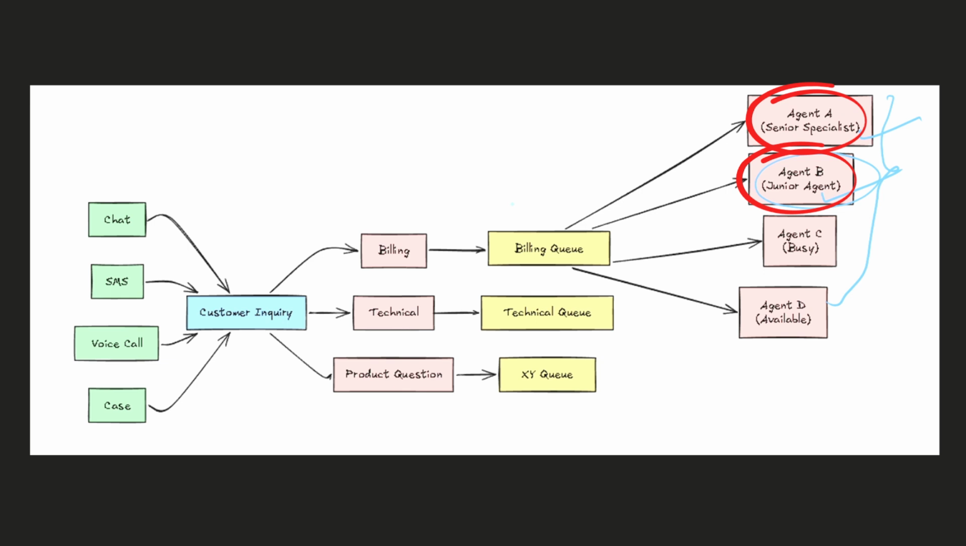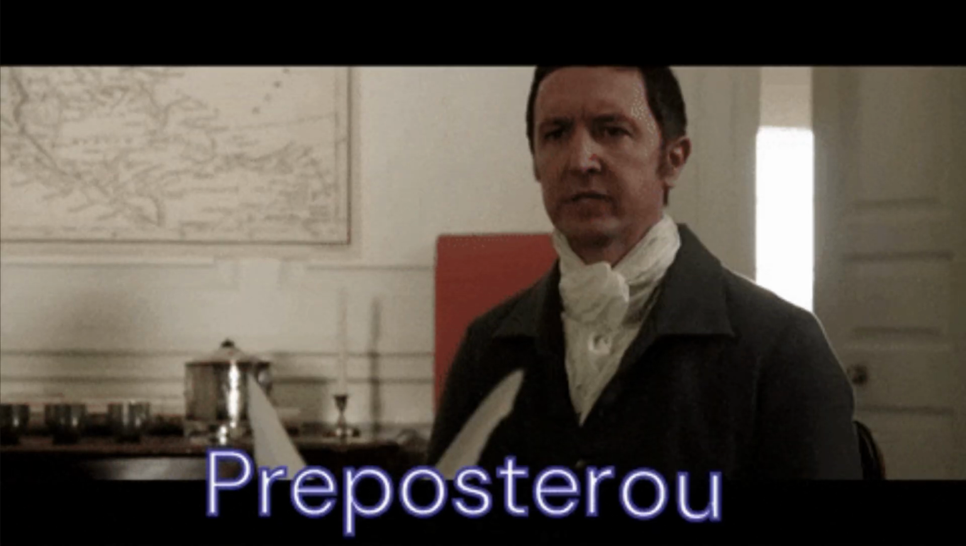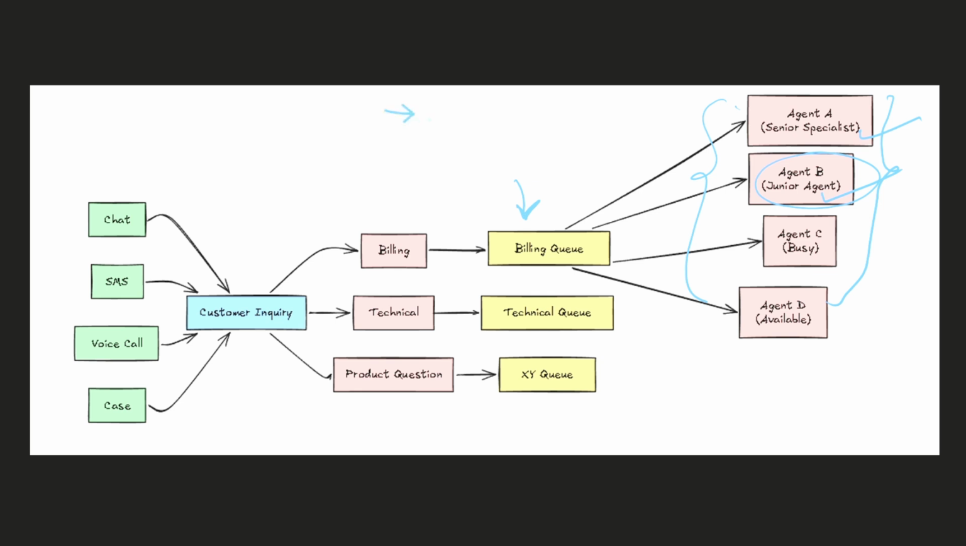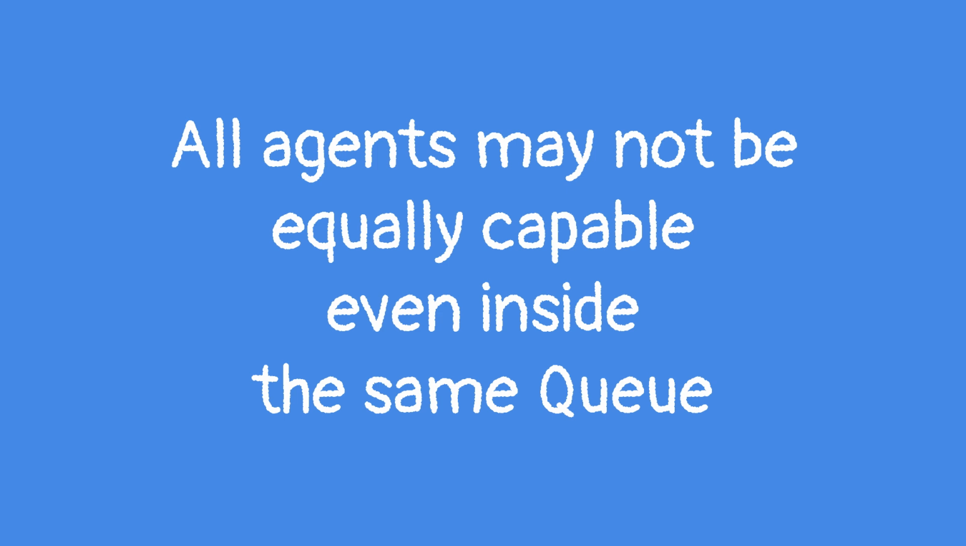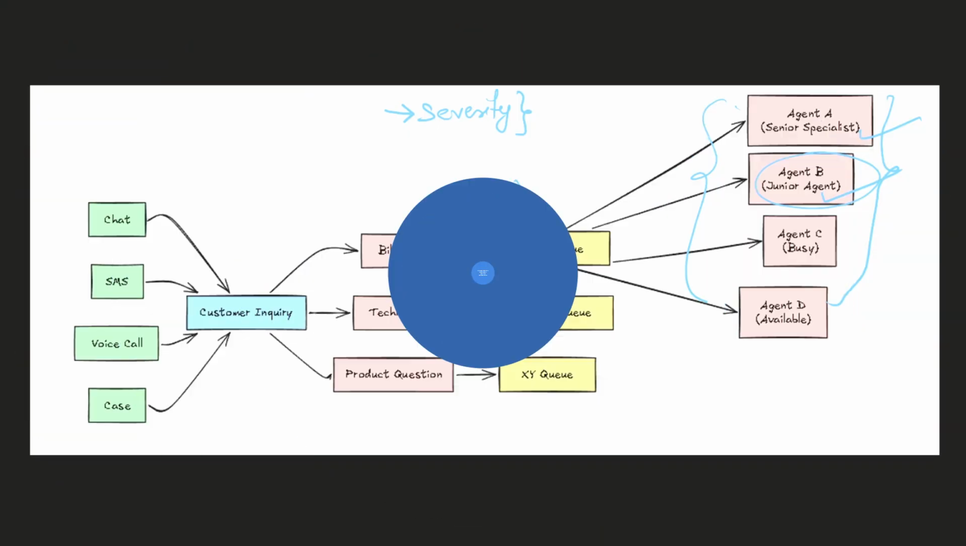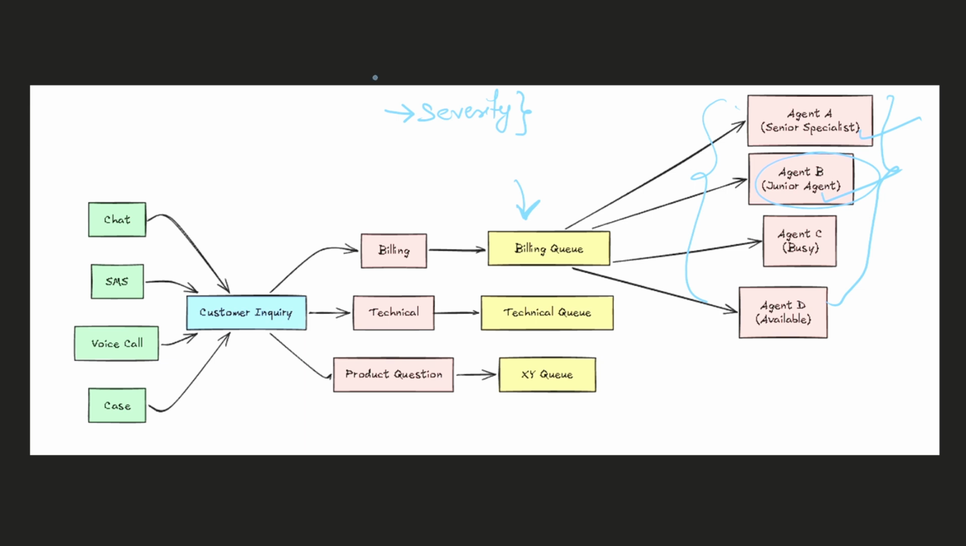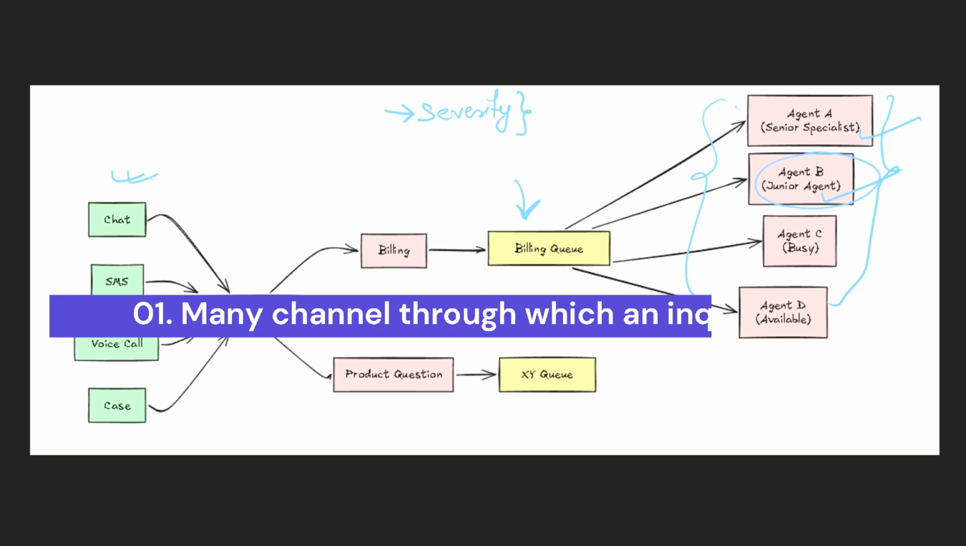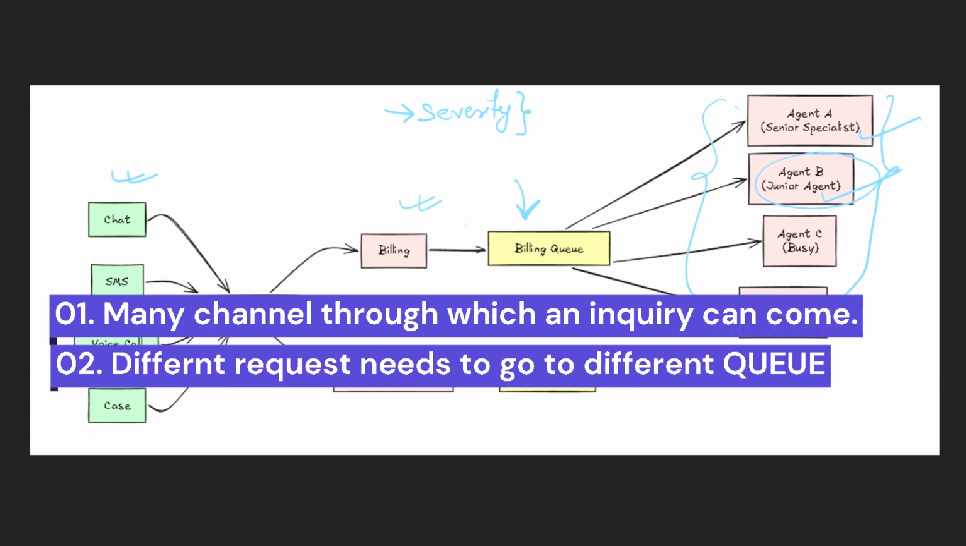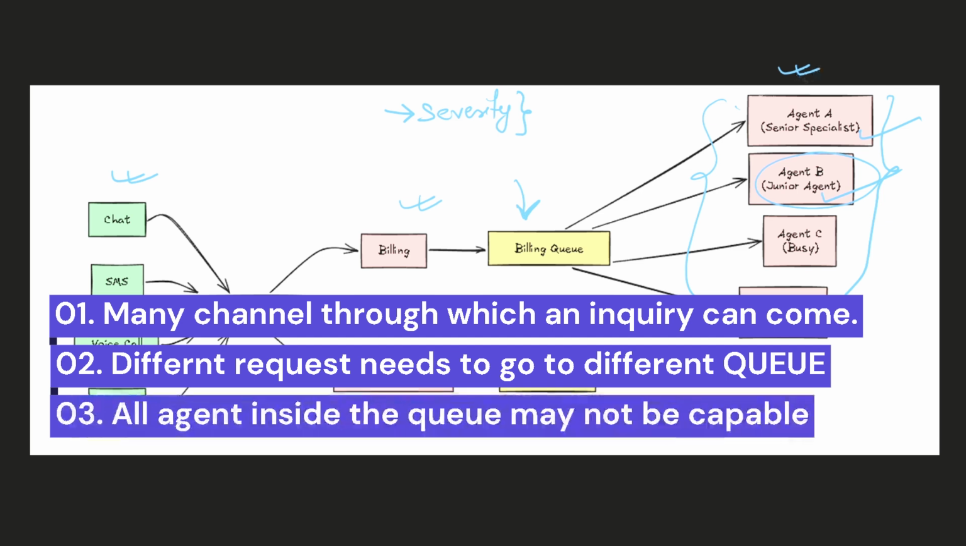So are you saying that any request reaching the billing queue would be assigned to any of these agents based on availability? That would be absurd, because a request doesn't just require skills, by which we differentiate the queues; it also has a severity, and different severe problems require different agents, right? So we have multiple problems here: the channels, the different types of request, and even if you solve that, there are different agents.